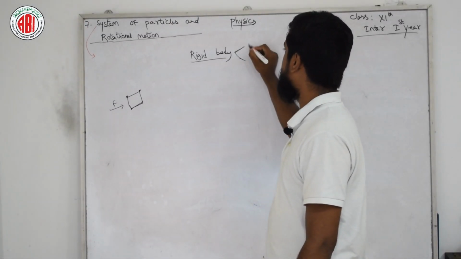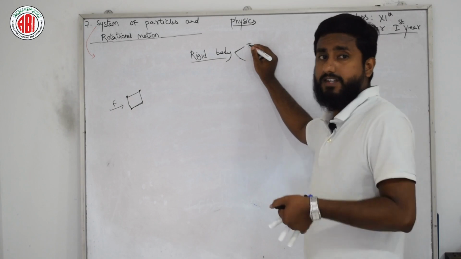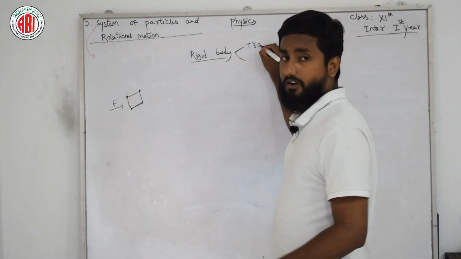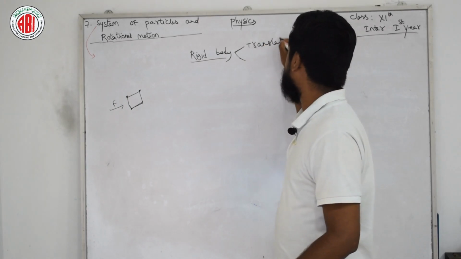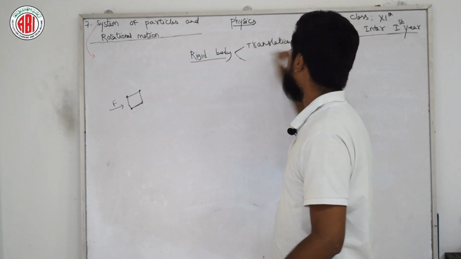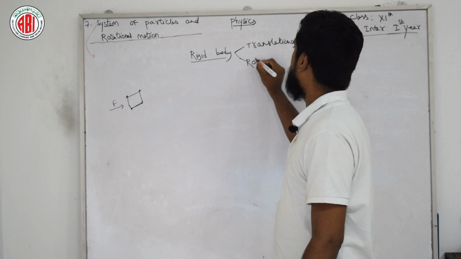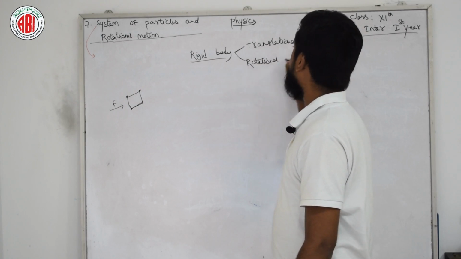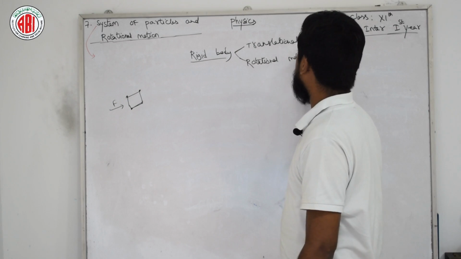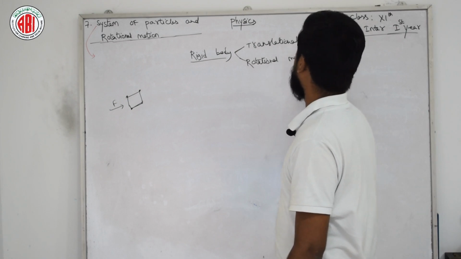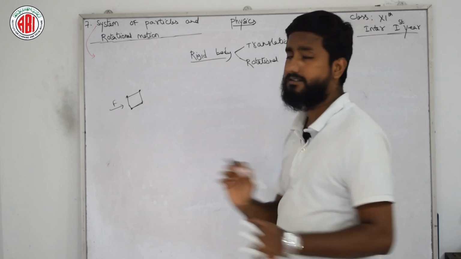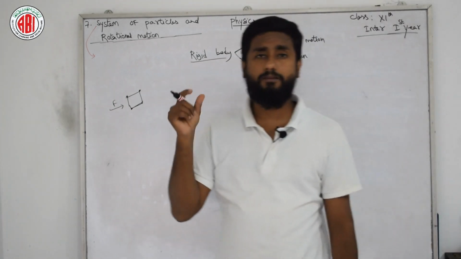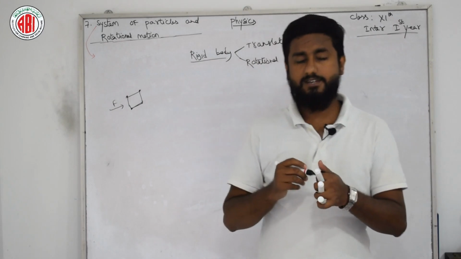Now for a rigid body we have two cases. First case: what happens if this rigid body performs translational motion? And next case: what happens if this rigid body performs rotational motion? So we need to learn these cases related to any rigid body. Case 1: what happens if translational motion is applied? Listen carefully.